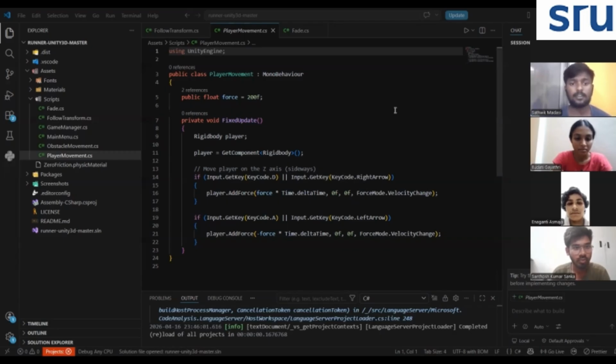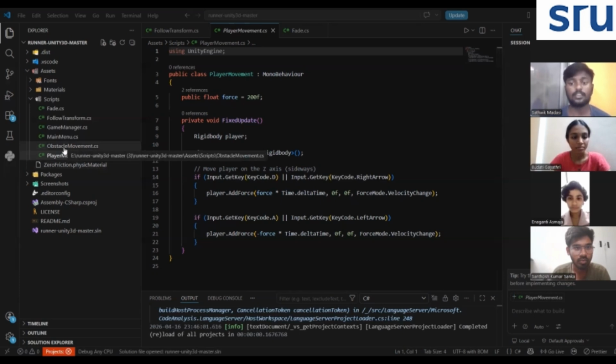Additionally, we implemented player controls using keyboard input by using Input.GetKey or Input.GetKeyDown. We detect when the player presses keys to move left, right, or jump. Based on the input, we adjusted the cube position accordingly. This combination of automatic forward motion and manual controls gives the player a smooth and responsive gameplay experience.